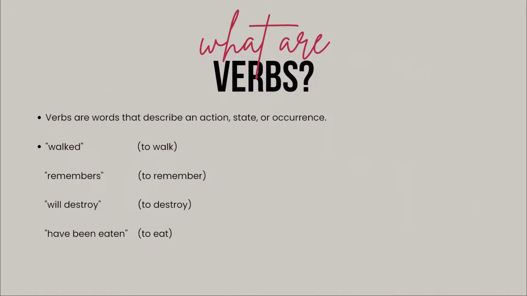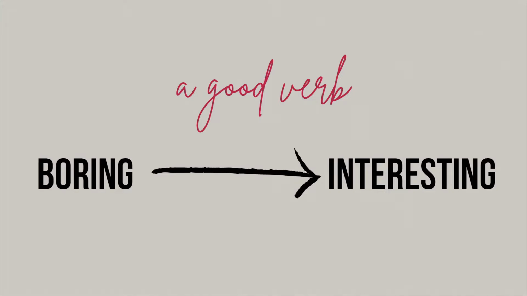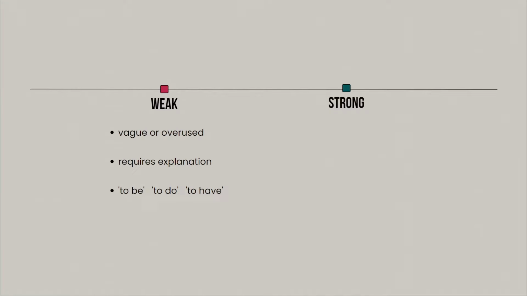But let's get more technical. How do we use verbs to our advantage? So, a good verb can turn a boring sentence into an interesting sentence, and it all boils down to the difference between a weak verb versus a strong verb. Weak verbs are verbs that do very little work in your sentences. Weak verbs tend to be vague or overused, and they also require additional explanation, so that means that you'll have to add extra words into your sentences just to make up for that weak verb. Some examples of weak verbs include to be, to do, or to have.